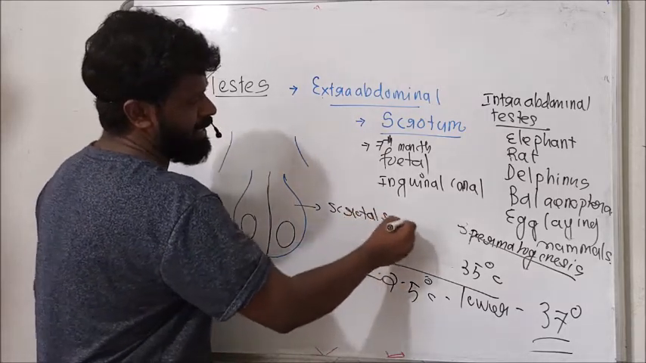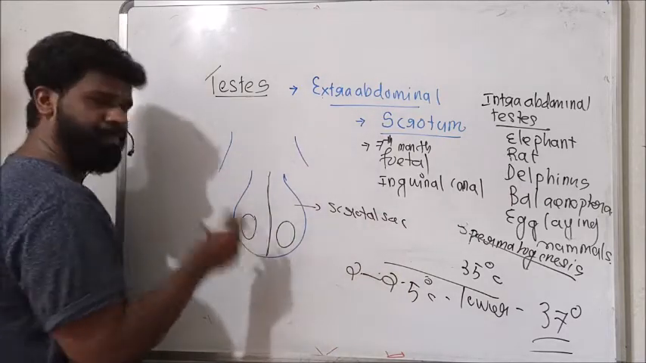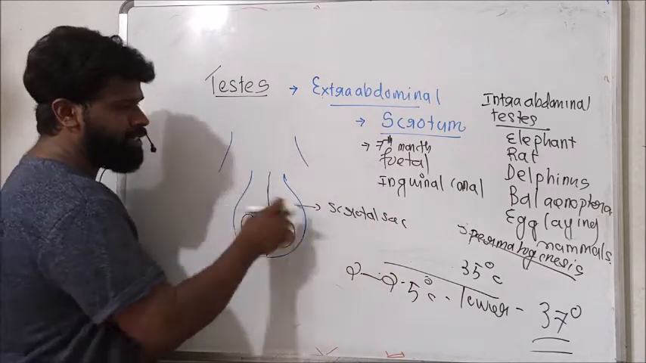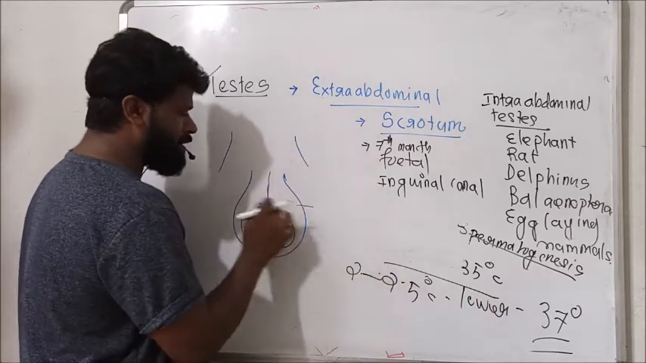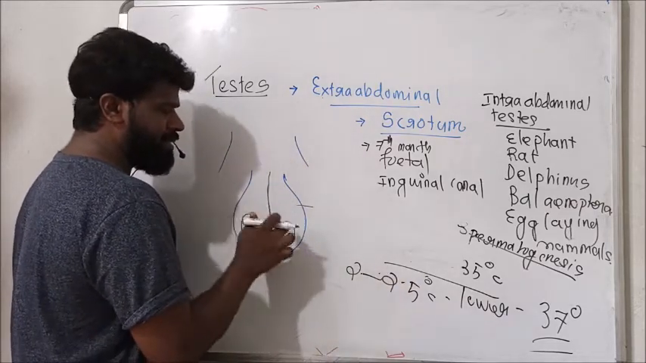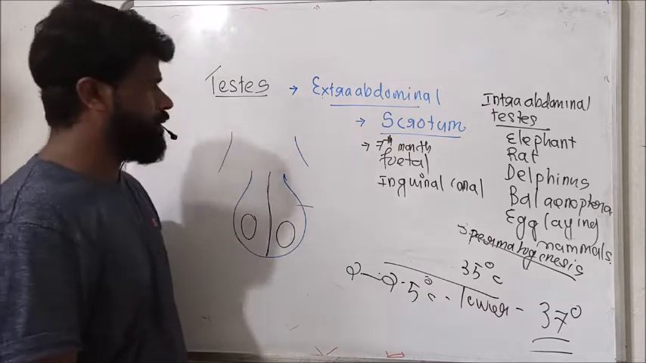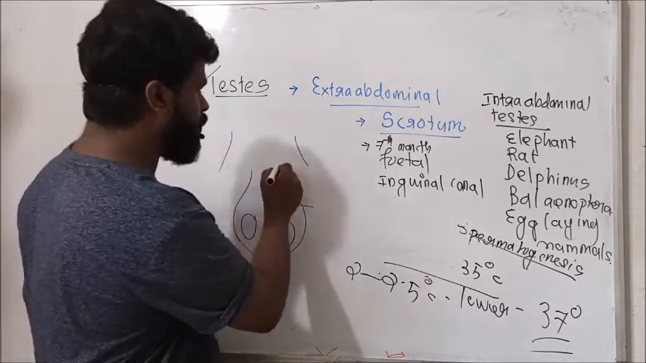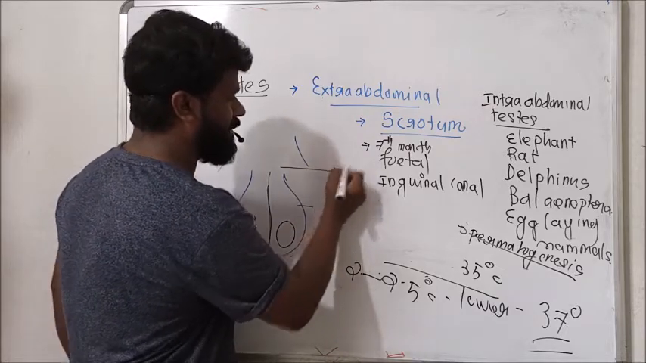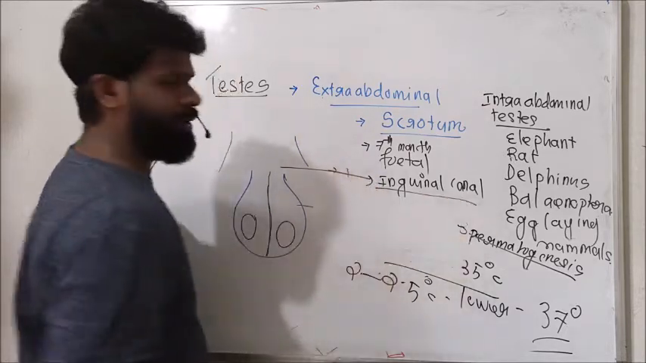Scrotal sac by the scrotal septum. The scrotal septum partitions the scrotum into two scrotal sacs. So here these are the two scrotal sacs, and the testis is located in this scrotum. And this is the passage between the abdominal cavity and scrotum, called the inguinal canal. This one is the inguinal canal.